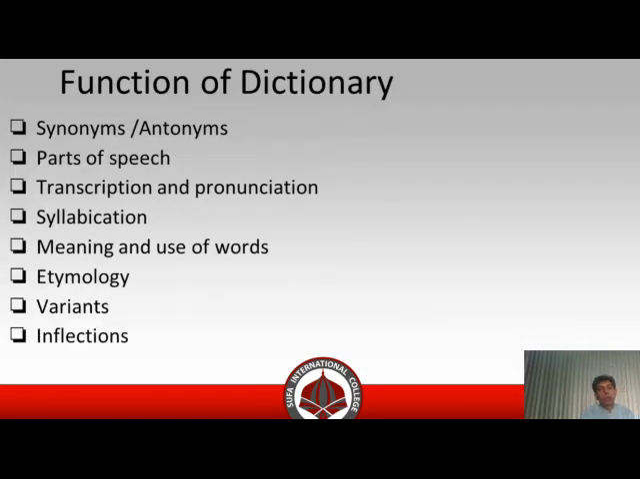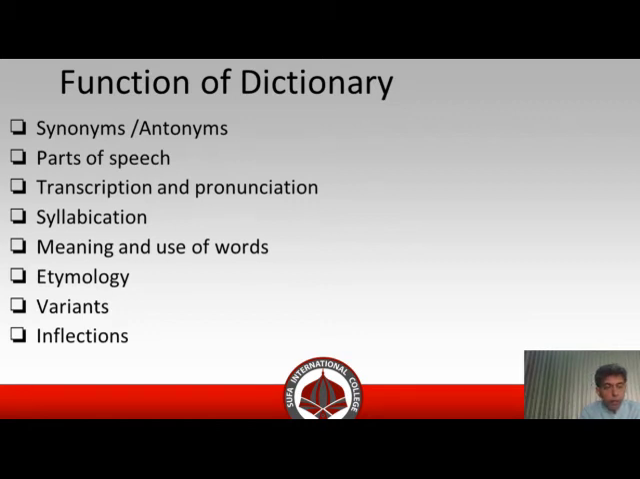Functions of a dictionary. Here I have described some different functions of a dictionary. Synonyms, antonyms. The second point is parts of speech. The third point is transcription and pronunciation. Syllabification. In a dictionary, words are transcribed in the form of groups, in the form of sound units, so it is called syllabification. So syllabification is very important.